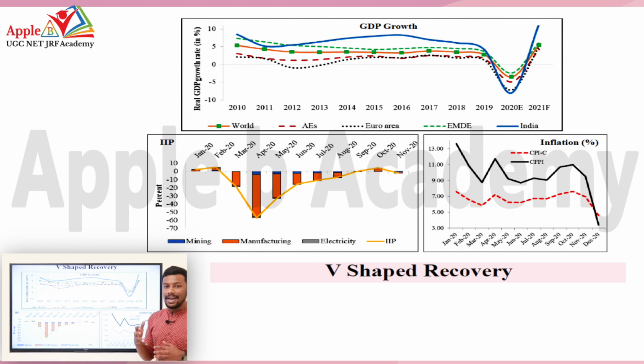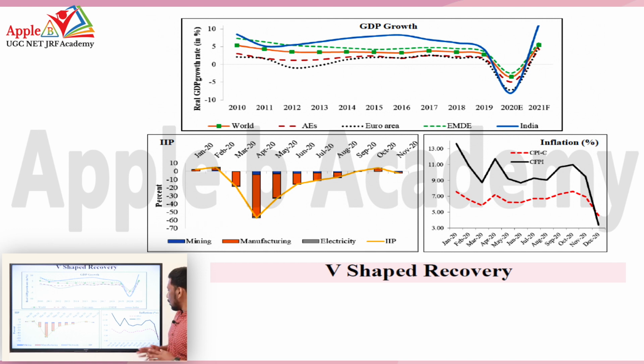And this same thing can be witnessed in the case of IIP, that is Index of Industrial Production. Our major industrial sectors like mining, manufacturing, electricity also witnessed a sudden fall in production, a sudden fall in growth was seen. But once the COVID situation is surpassed, by the end of May 2020, a sudden recovery is also witnessed there, and we can also see a V-shaped recovery in the case of Index of Industrial Production. So all sort of industrial production, mining activities, manufacturing activities, and electricity also increased. A growth was witnessed by May 2020 after the lockdown period.